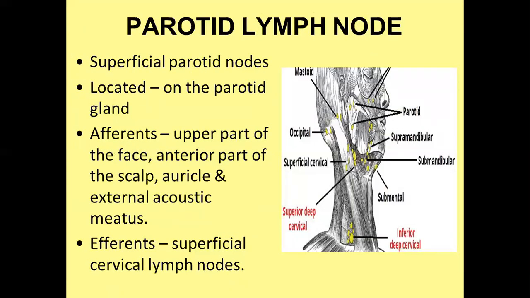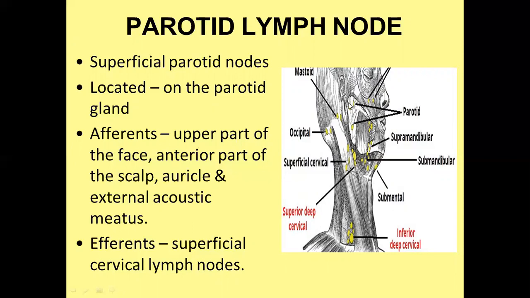Parotid lymph node. The parotid lymph node is related to the parotid gland, hence the name. It is divided into two parts, a superficial part and a deep part. The superficial part is known as the superficial parotid node, and the deep part is known as the deep parotid node.